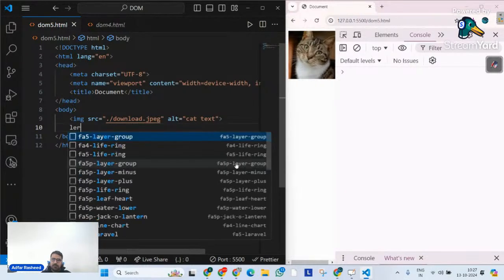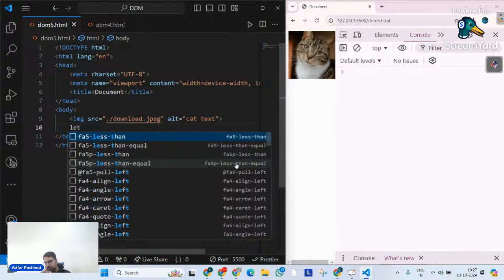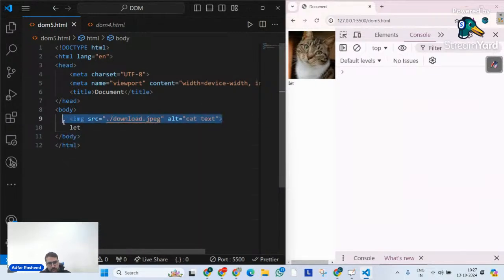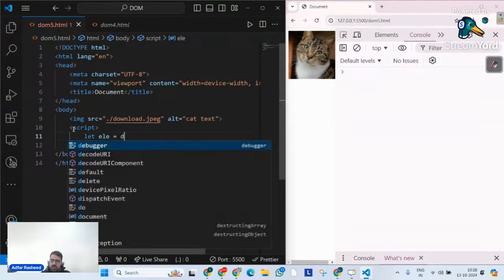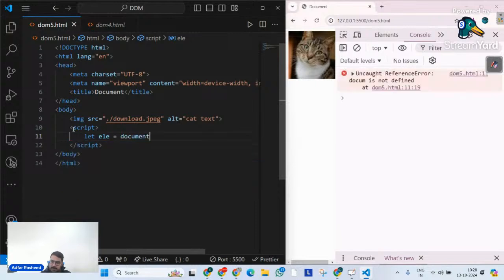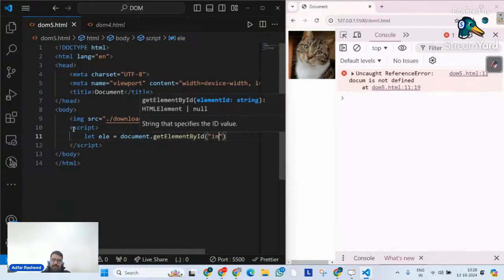So first of all, in order to get an attribute out of an element, the most important thing is we will find the element as a whole. So I will simply say, ele equals, on my document, please find an element by id, and that id, let me simply create it as image.